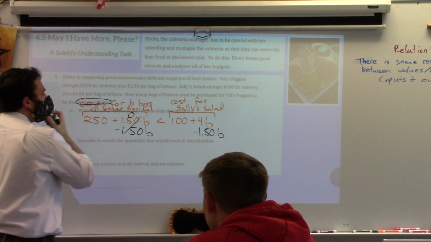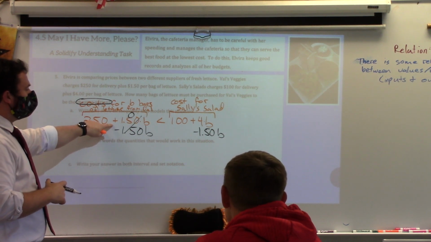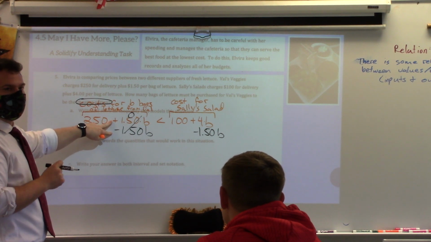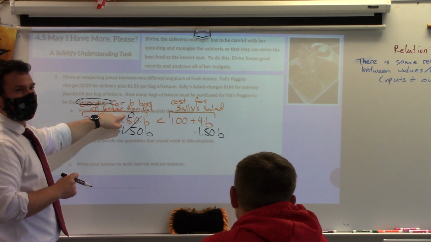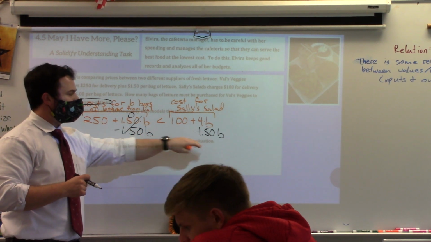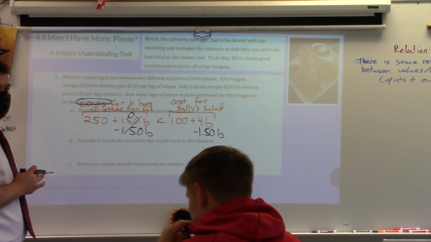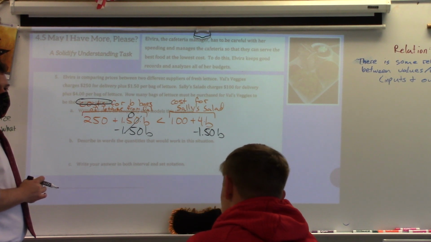Okay? You agreed with me. Remember, what's the relationship between addition and subtraction? They are inverses, creating the identity 0. So why did I subtract 1.5b on the right-hand side? Why do we have to do it to the other side? To make it true.